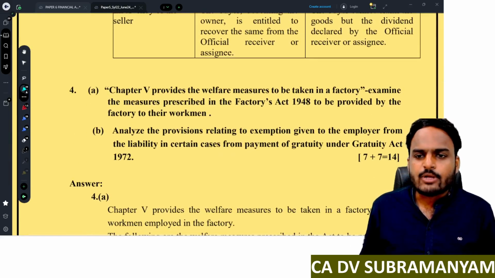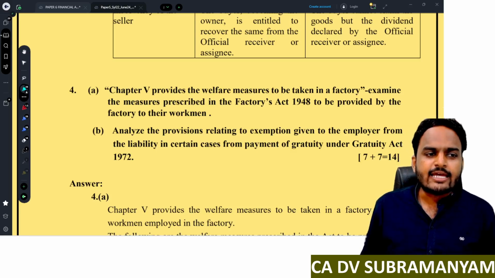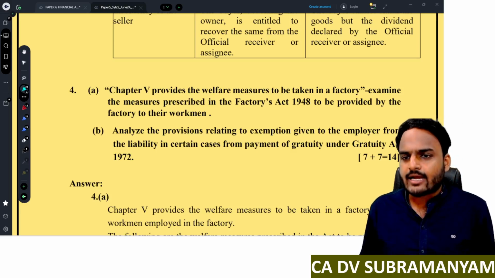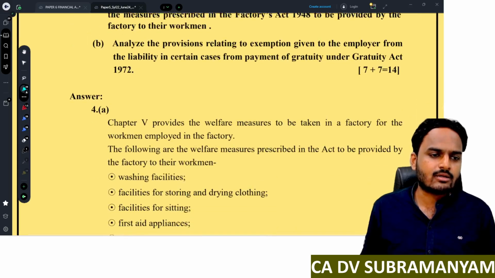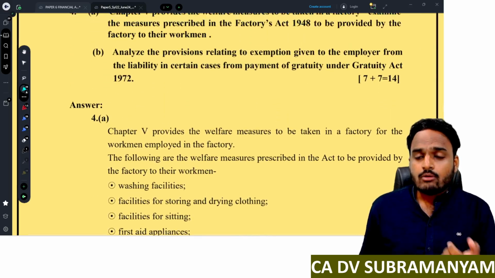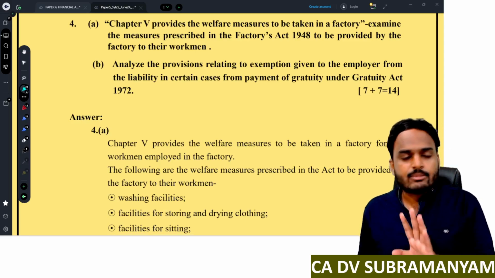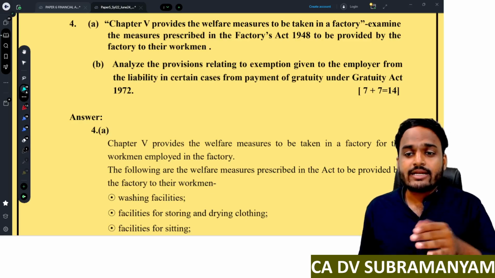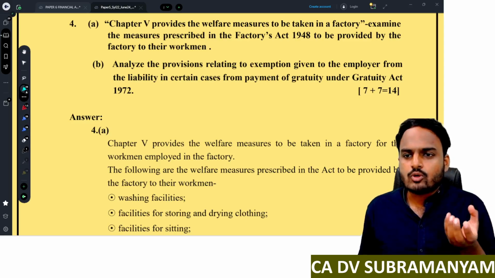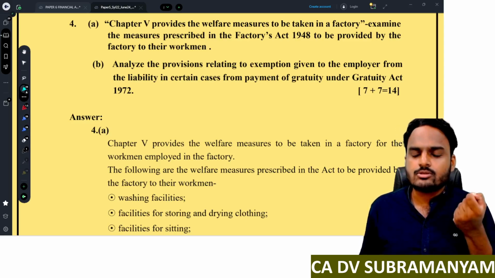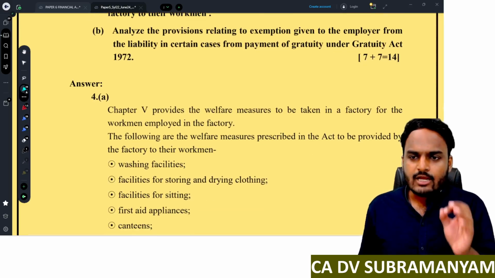Next one. Chapter 5 provides the welfare measures to be taken in a factory. Examine the measures prescribed in the Factories Act 1948 to be provided by the factory to their workmen. So you have to observe the difference between welfare measures and safety measures. Some students will write safety measures instead of welfare measures. If you write like that, you can score only 0 marks. So don't get confused: welfare measures.